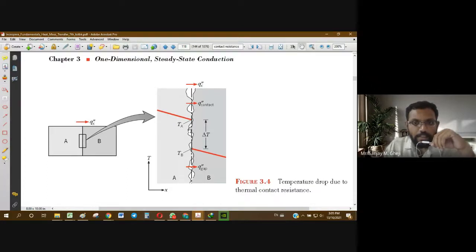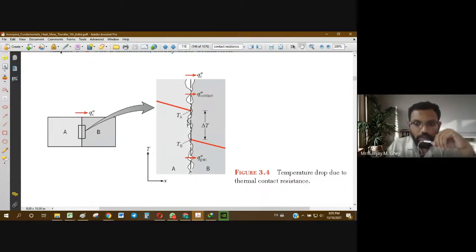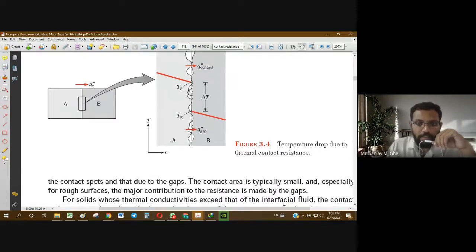This is termed as contact resistance, and due to this contact resistance there is certainly a drop in temperature. So Ta is on the higher side, and Tb, the temperature on plate B, is on the lower side. There is some internal resistance at the interface. This is known as contact resistance.